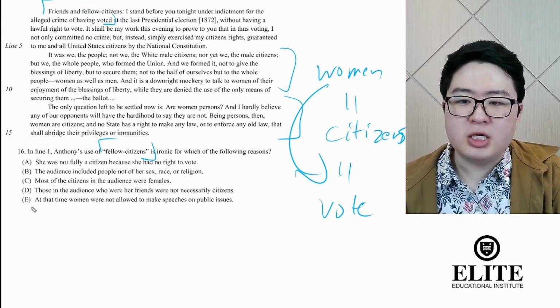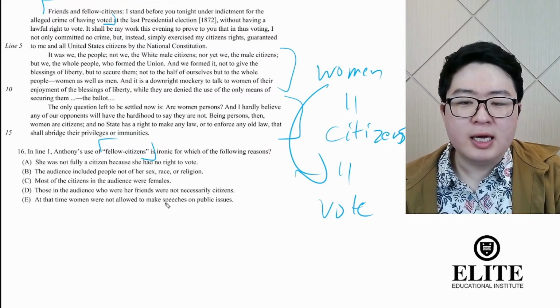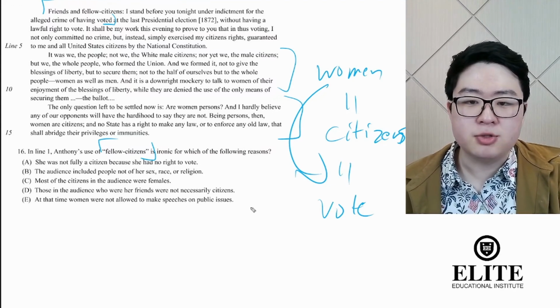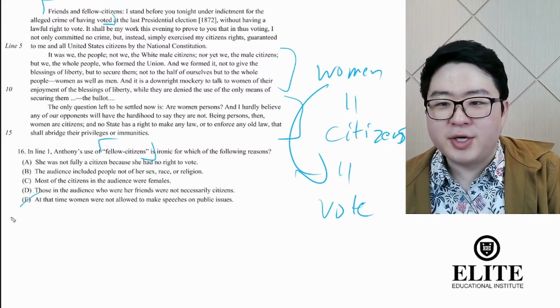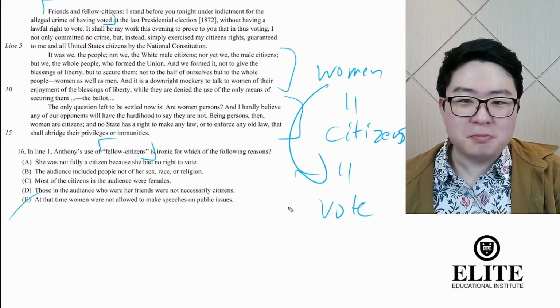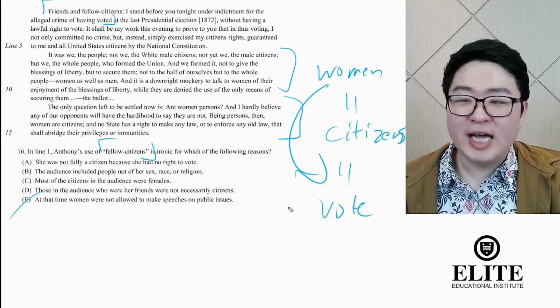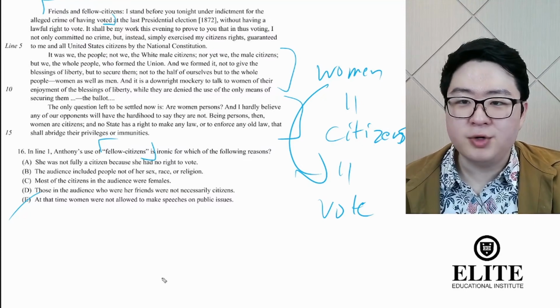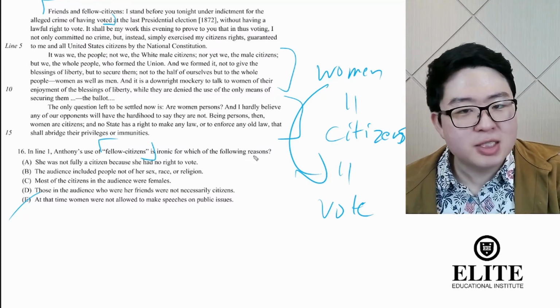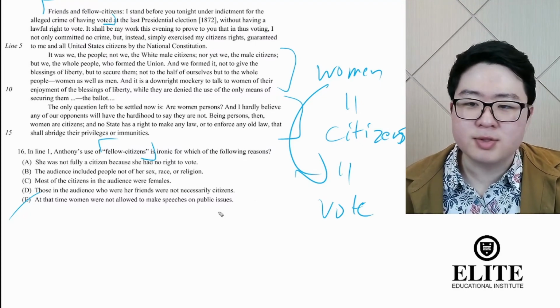So let's start with E here. At the time, women are not allowed to make speeches on public issues. Well, that's very clearly wrong because she's making a speech on a public issue right now. Right? That's not a crime. The crime was trying to have voted, but this speech wouldn't exist, this passage wouldn't exist if they weren't allowed to, so it's not E.